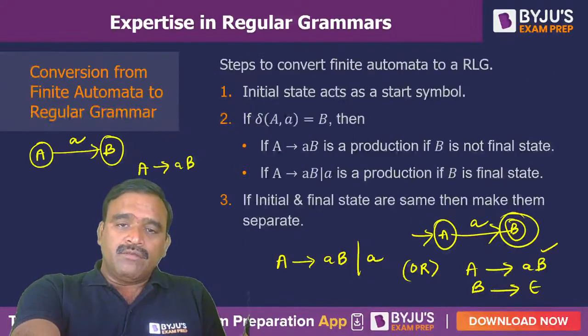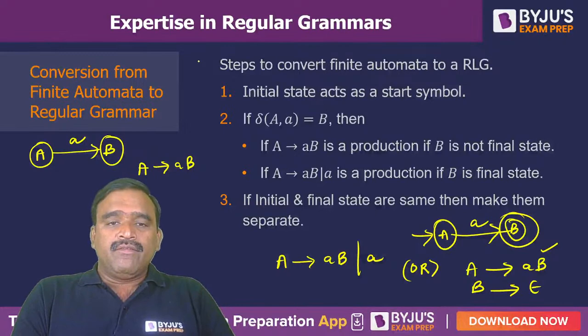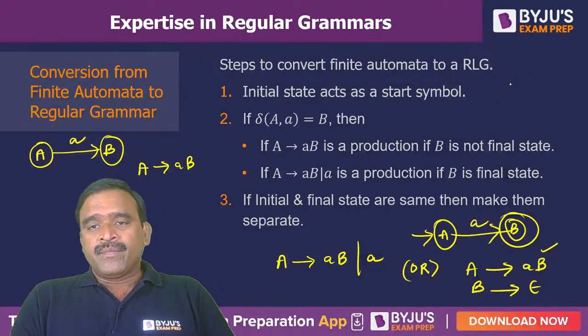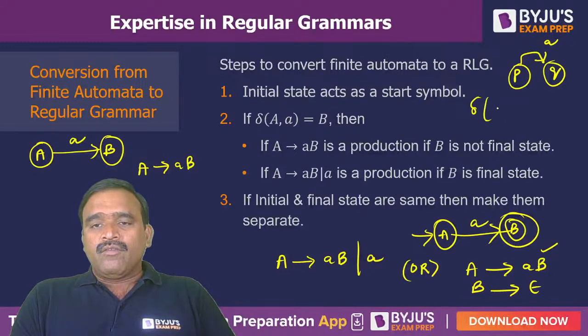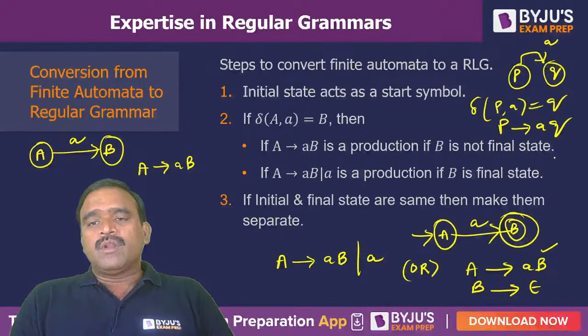So usually when you are converting from a DFA to a regular grammar, if P and Q are two states and there is a transition between P and Q with input a, that is delta of P comma a equals Q, then the equivalent right linear production is P to aQ. This is the case where Q does not belong to final.